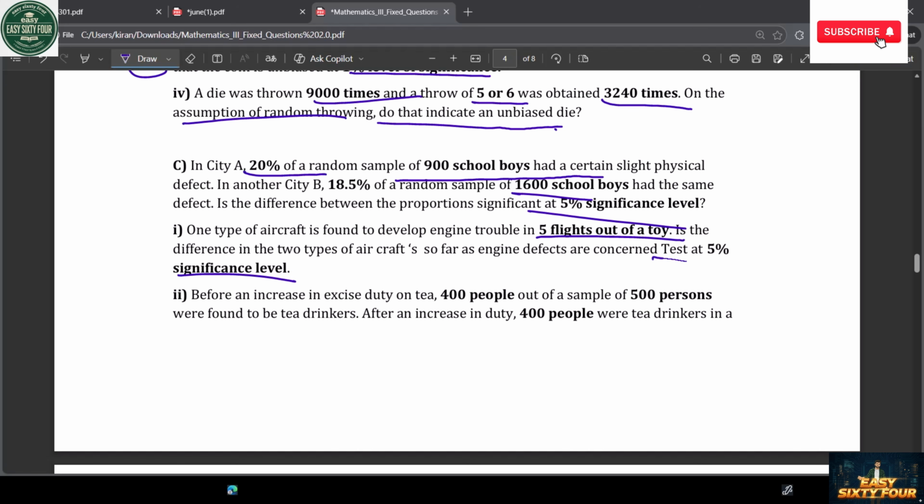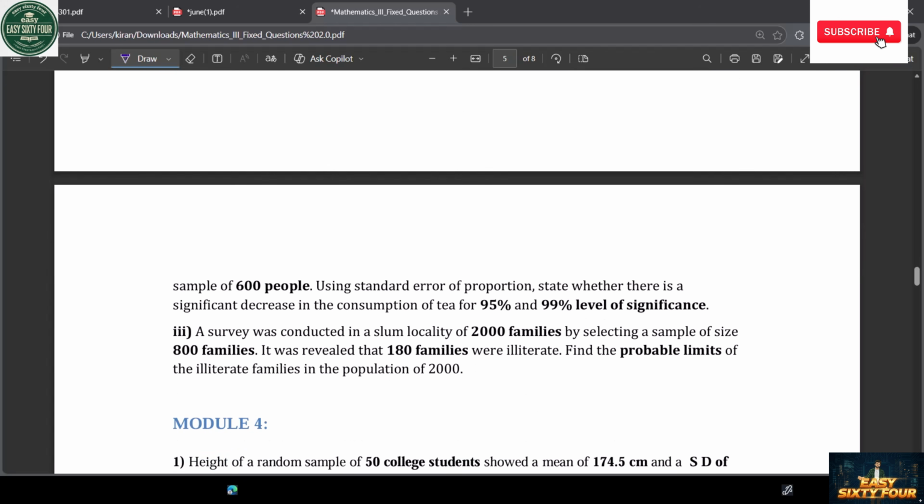Okay, 5% test at 5% significance level. After that, 400 people, 500 persons, 400 drinkers, and this is also more important, tea drinkers. 600 people are using standard proportion of standard 95% and 99%. This question is more important.